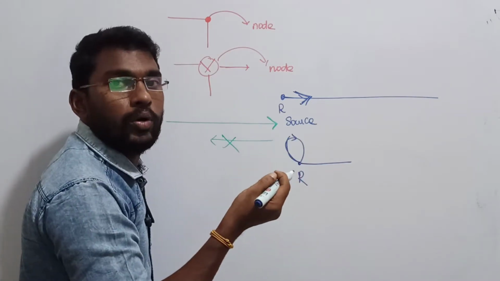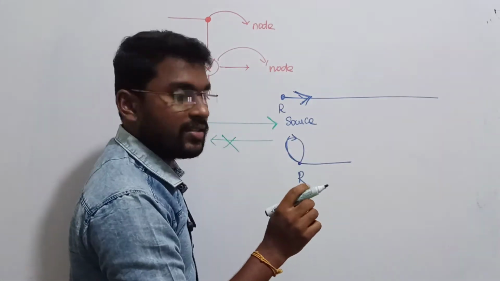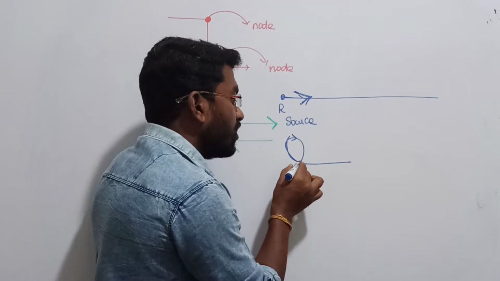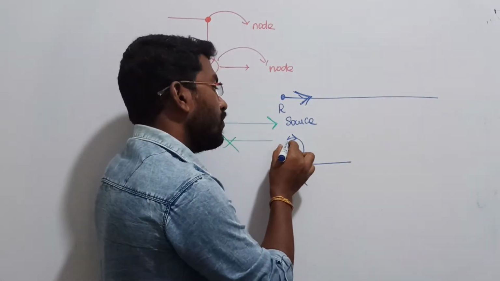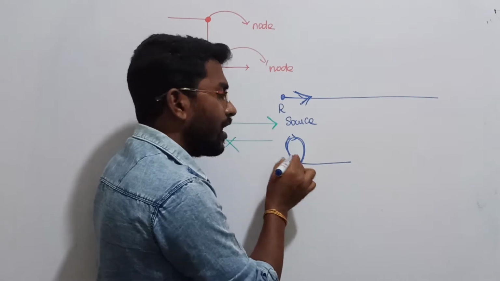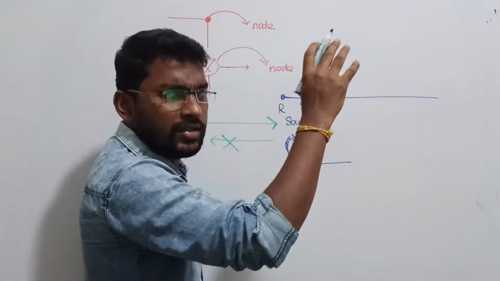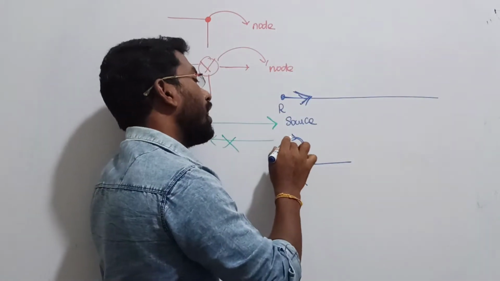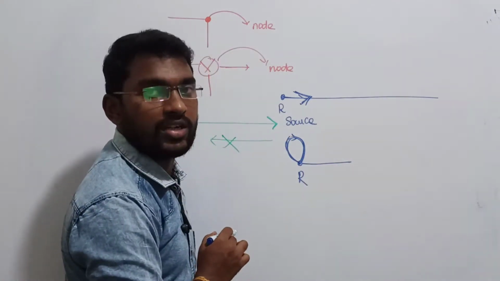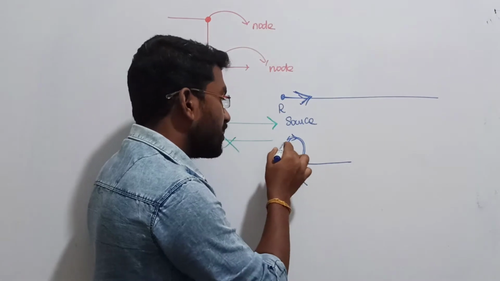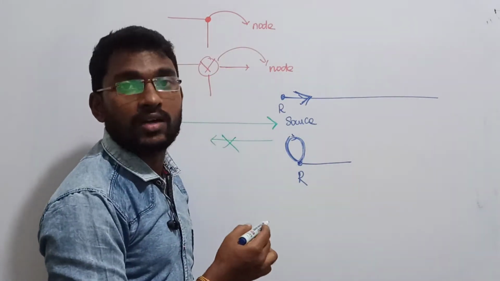What do we mean by loop? Loop in the sense, if the starting point and the ending point are the same, then that is called a loop. See, I am starting here. After completing all things, after traveling through all these villages, somewhere I went, again I came back to the same point where I started. That is called a loop. If starting and ending points are the same, then that is called a loop, right?